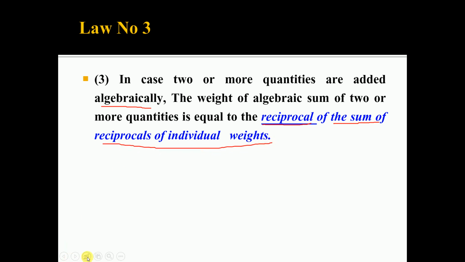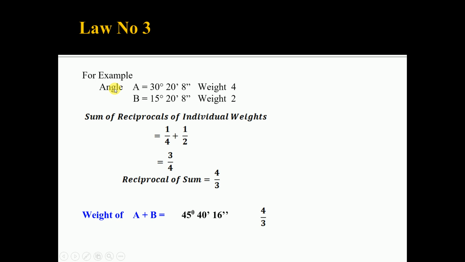We will take a simple example. Say there are 2 angles, angle A with weight 4, angle B with weight 2. If you add these 2 angles, the summation of A plus B is 45 degrees, 40 minutes and 16 seconds. For this operation, what is the weight of this result?